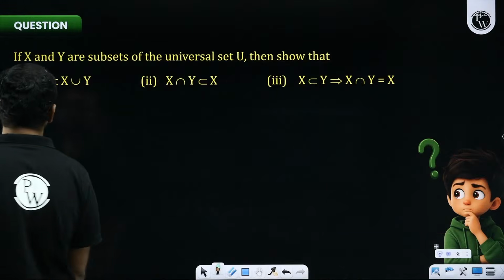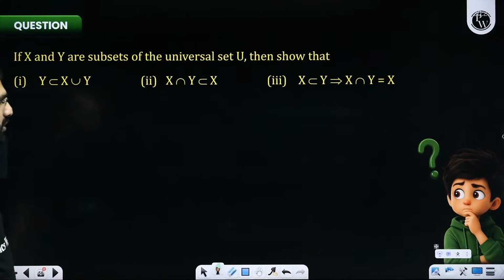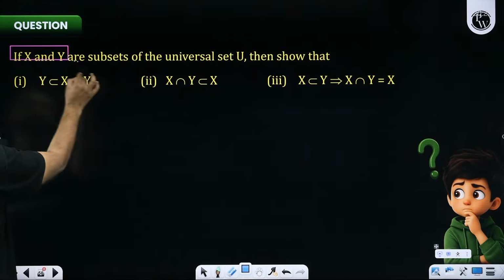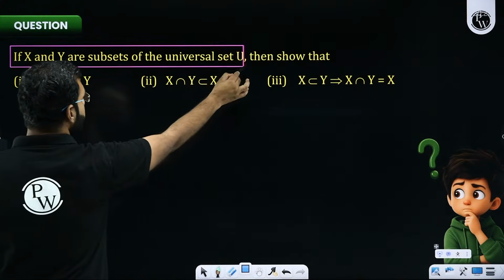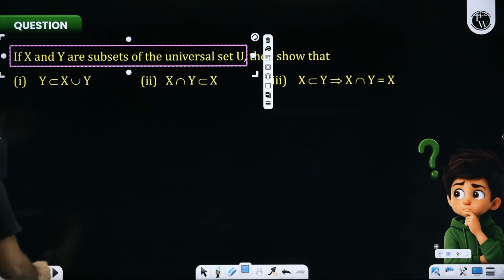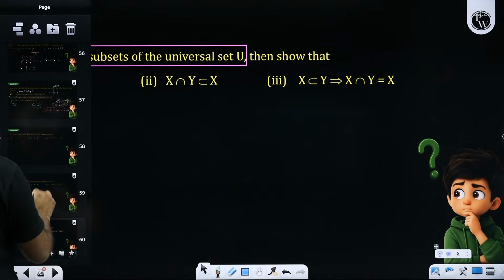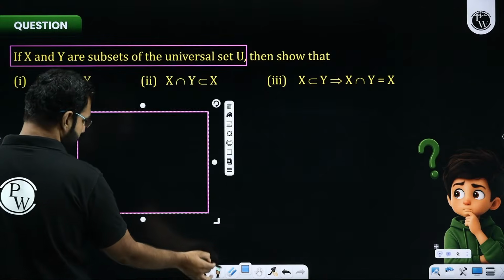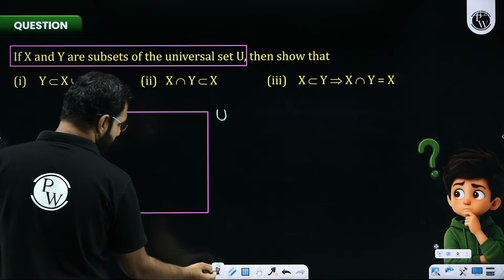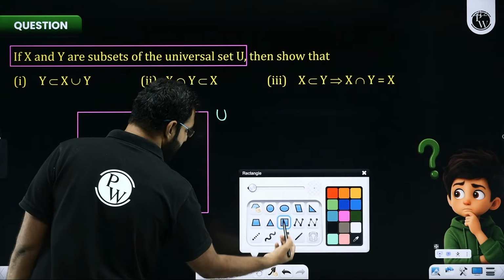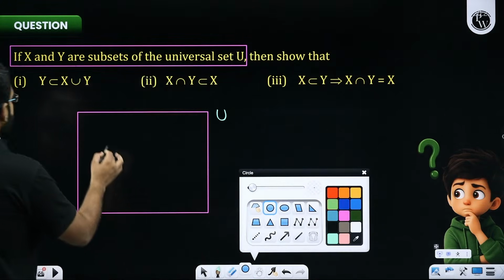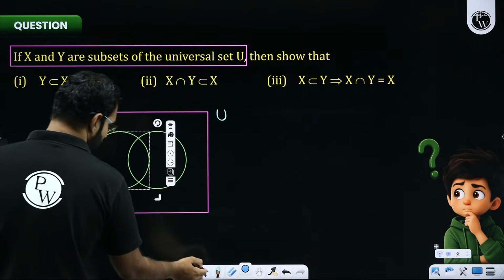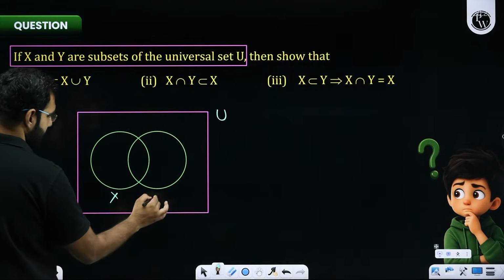Now the next question, let's solve these questions one after another. We are told in this question that X and Y are subsets of the universal set U. So if I could picturize it, this is how things are drawn. This is the universal set U and it has two subsets, X and Y. X and Y are inside it. So this is X and this is Y.